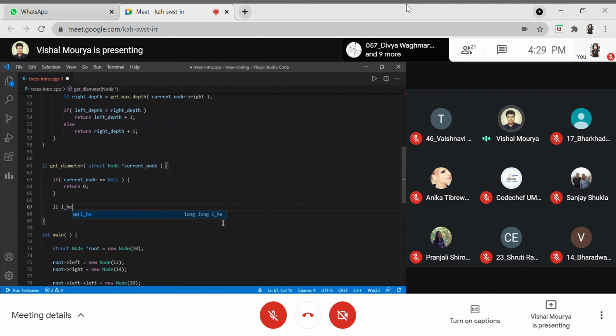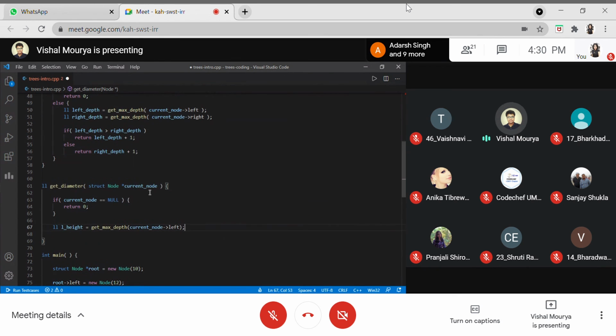So let's make a variable to store the left height, or the left depth, you can say, for that particular tree. I'm calling the left depth as left height because that is the most appropriate name here. We'll be using this magical function defined by us. It expects a node type of pointer, and that pointer is nothing but the reference to our left node.